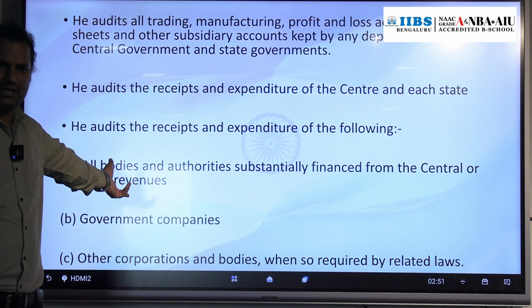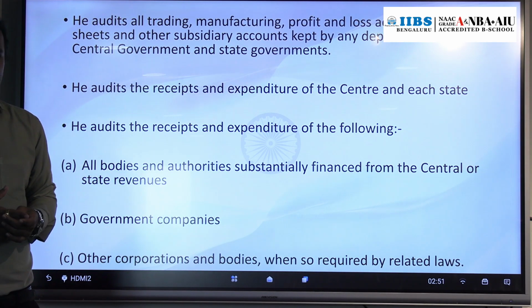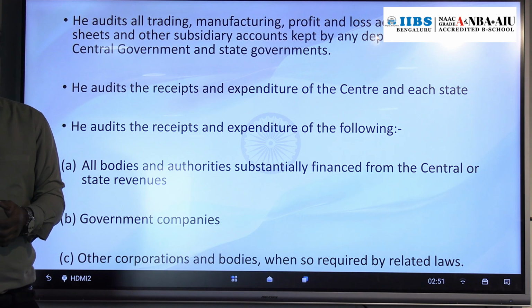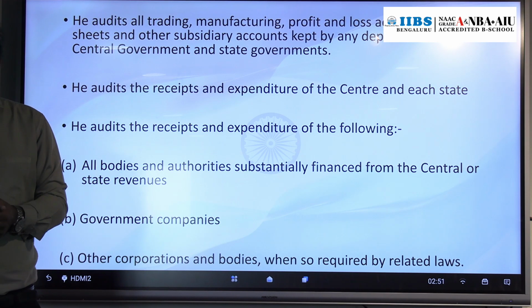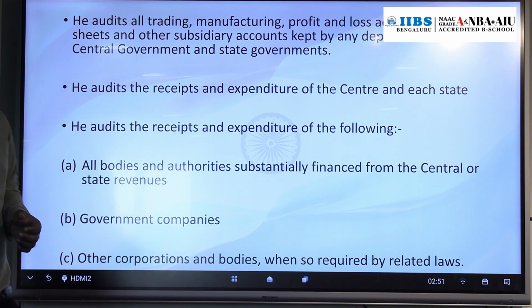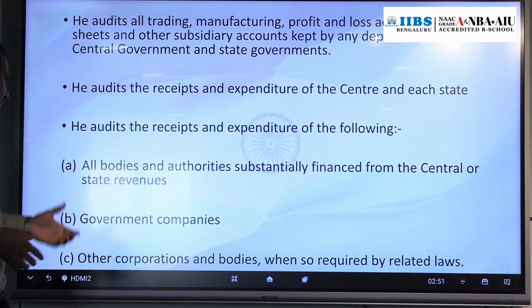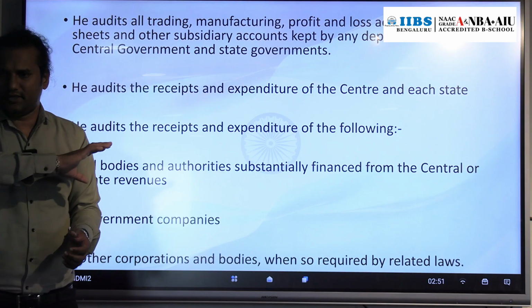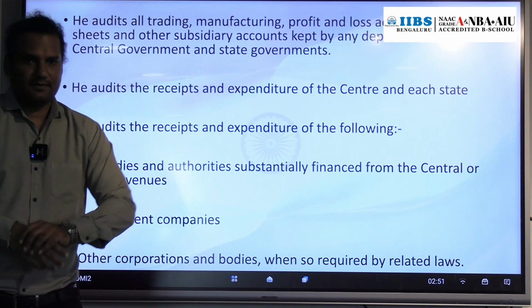Apart from that, government companies we have, right? In Karnataka we have Mysore Sand and Soap, I hope you know that. State government company. Central government has a lot of companies. SBI Bank is one of the examples. RBI is there, SBI is there, other nationalized banks are there. We have ONGC. So those are government companies. Those accounts also will be audited by whom? CAG. Apart from that, any other body or corporation, those accounts also will be audited by CAG if law permits.